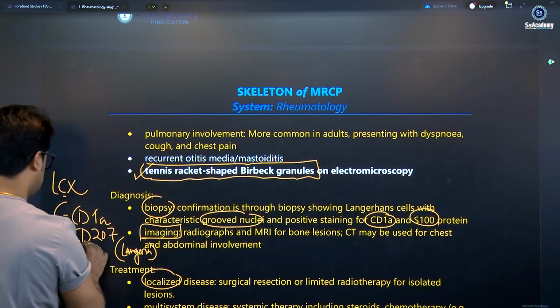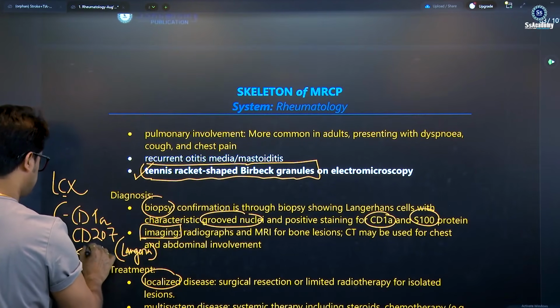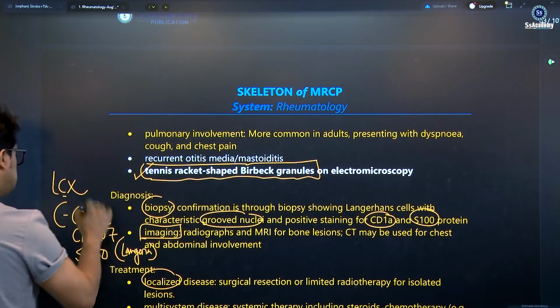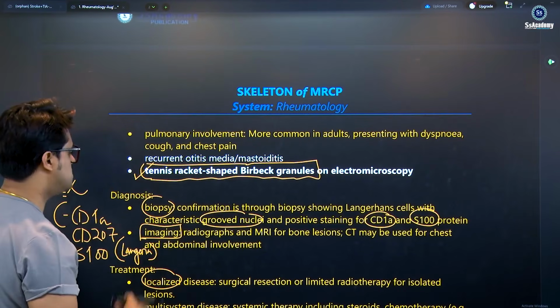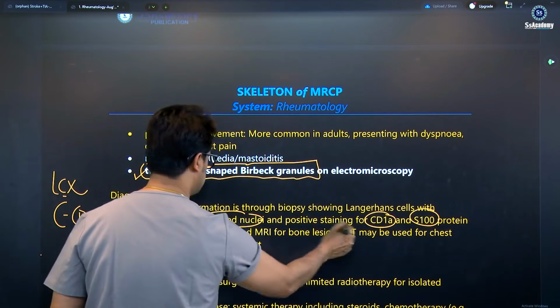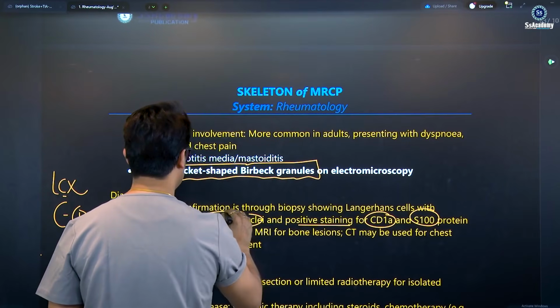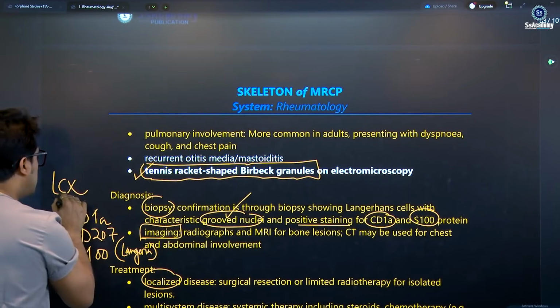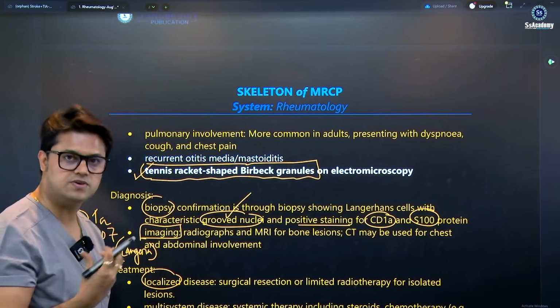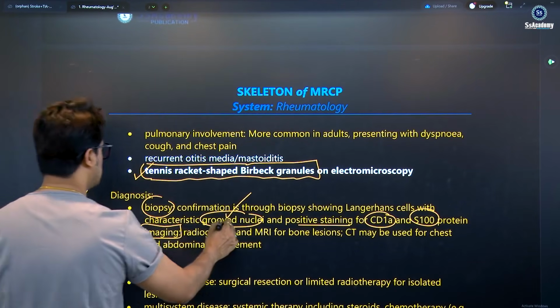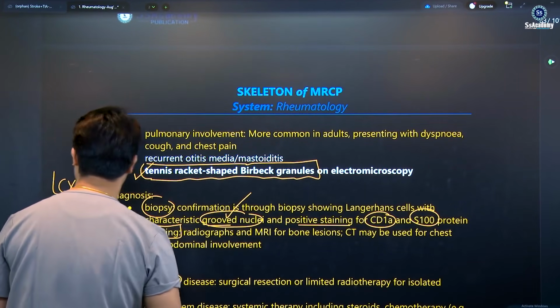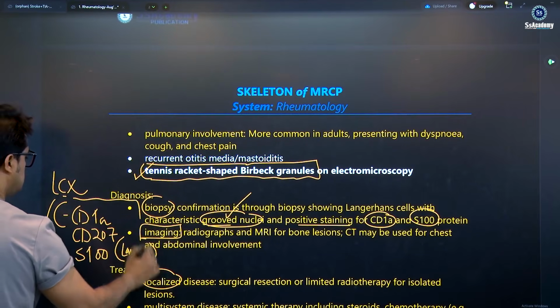And another is S100. So these are surface proteins: positive staining for the surface protein is diagnostic, and definitely the cell is the Langerhans cell. The cell you need to see has grooved nuclei. You need to remember this.